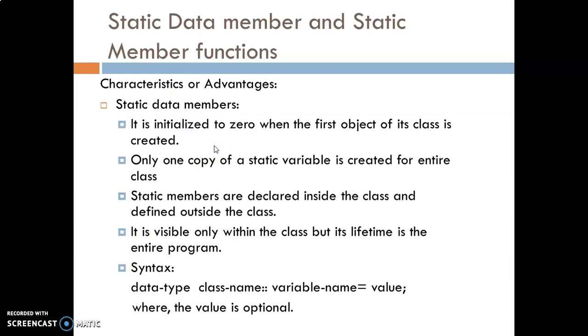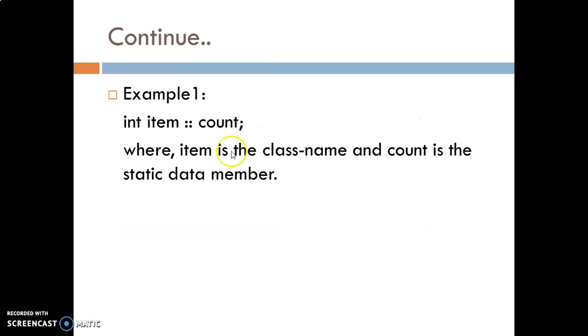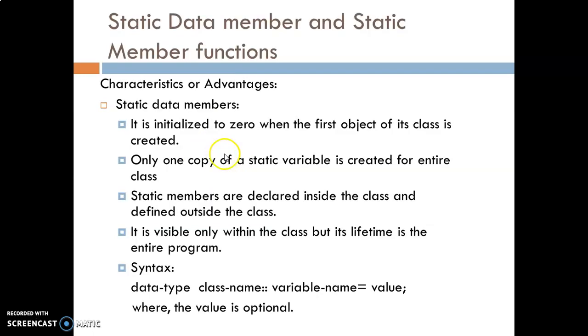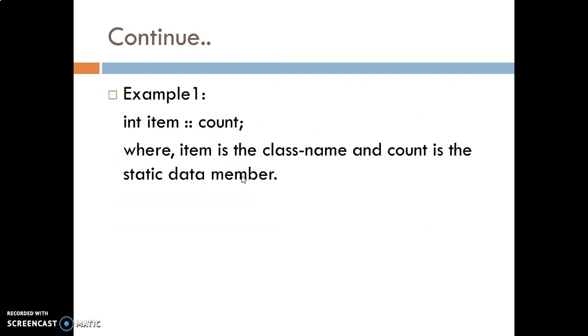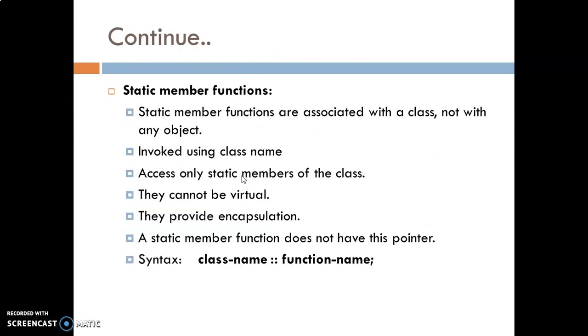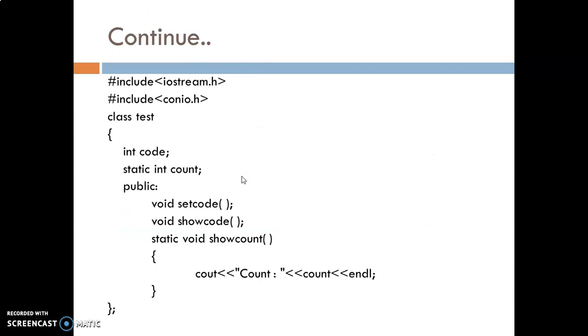Now about the static data member and static member function. Whenever we declare anything as static, it means it is not going to change. The value is fixed. You will see the example here.